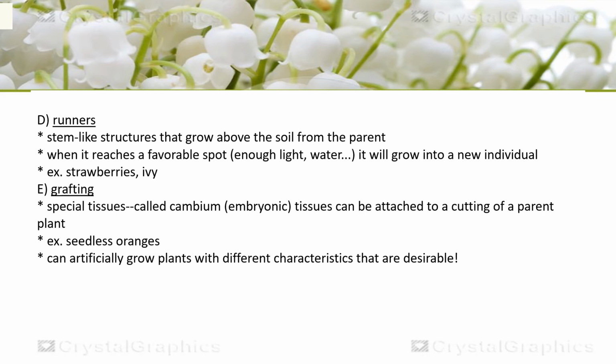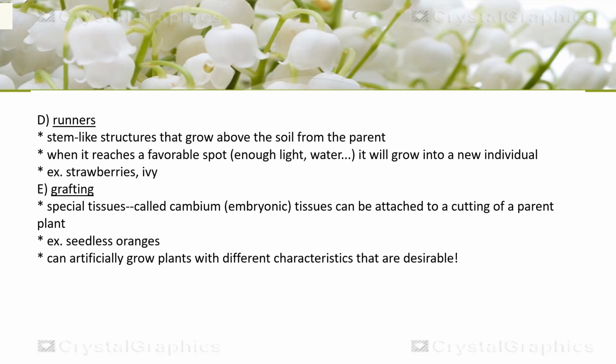Then runners are stem-like structures that grow above the soil from the parent, and when conditions are favorable, like enough light and moisture, they can grow into a new individual. Strawberries vegetatively propagate through runners. Then there is another type of stem-like structure that is known as a sucker. The major difference between runners and suckers is that suckers have certain attachment points, and whenever that point touches the ground, it can develop into a new individual after the establishment of adventitious roots.